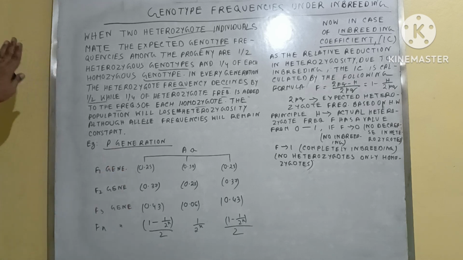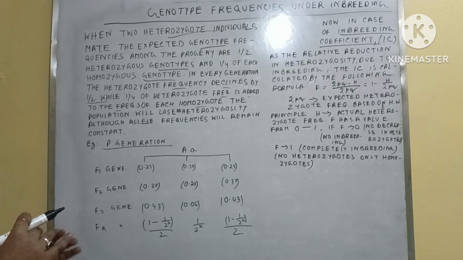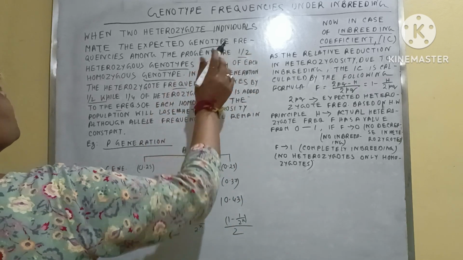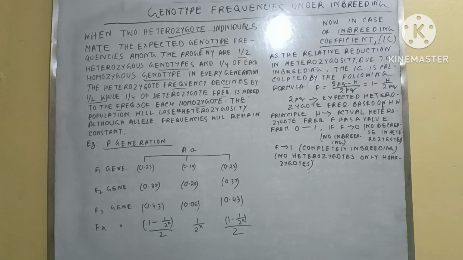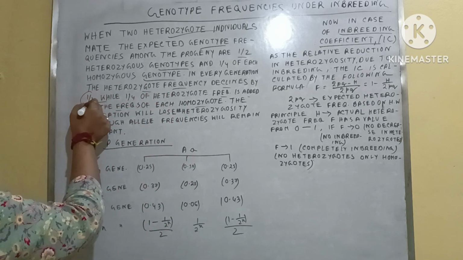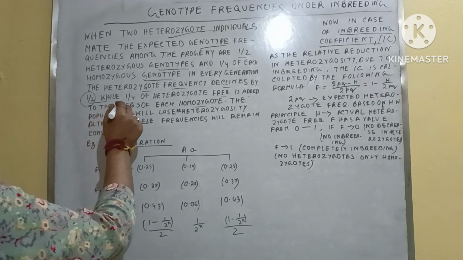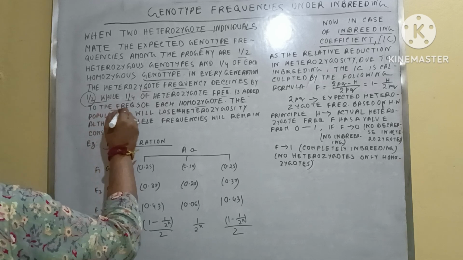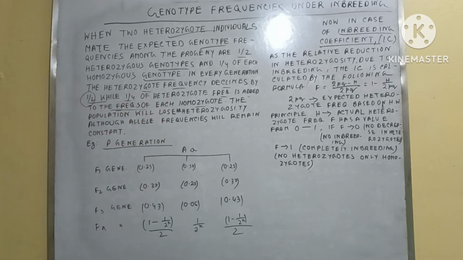What is it saying? If inbreeding is occurring, in the first generation half heterozygous and 1/4 of each homozygous genotype are produced. But after the completion of every generation, what will happen? The heterozygote frequency declines by half, clear? And 1/4 of the heterozygote frequency is added to the frequency of each homozygote.